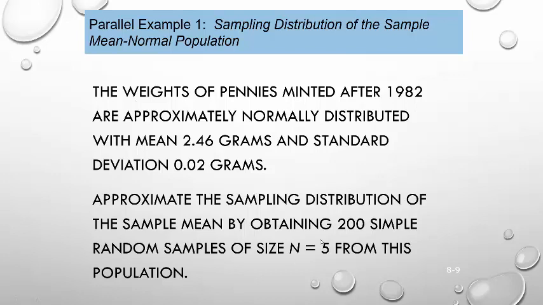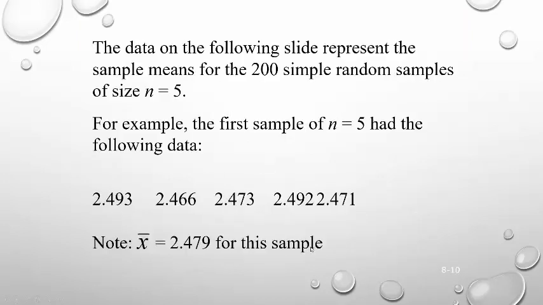And then for each of those samples of size 5, we're going to compute the average. So the data on the following slide represents the average weight of the 200 simple random samples of size n equals 5. For example, the first sample of size n equals 5 had the following data. So we got 5 pennies, and here were their weights: 2.493 grams, 2.466 grams, 2.473 grams, 2.492 grams, and 2.471 grams. If we look at that, the average of those is 2.479.